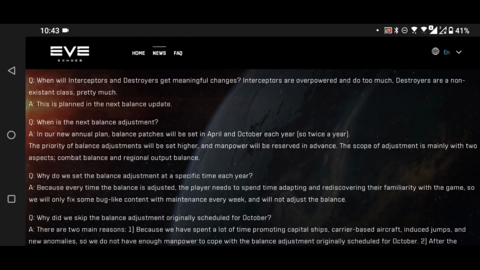Interceptors are overpowered and do too much. Destroyers are a non-existent class pretty much. This is planned in the next balance update, so yay, all of my talking to Lance Dot and Melos about destroyers and interceptors is apparently getting some meaningful fixes.